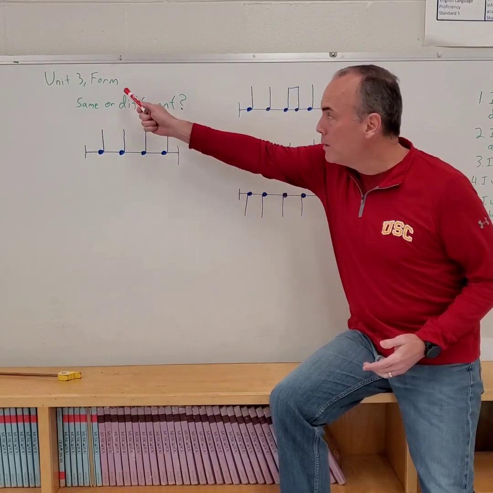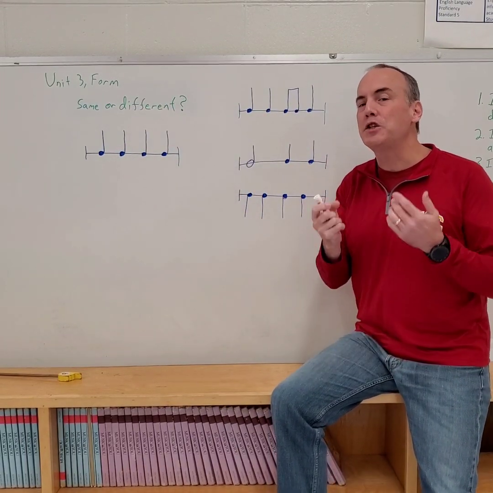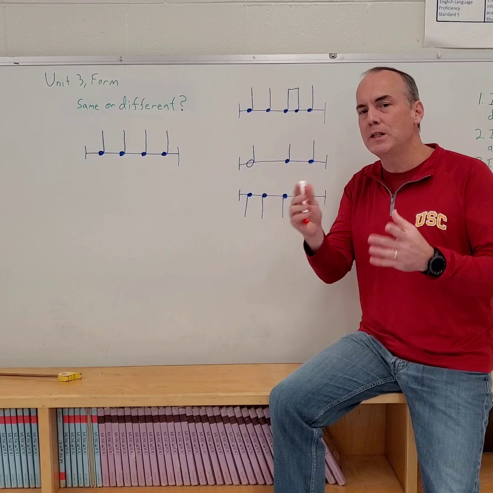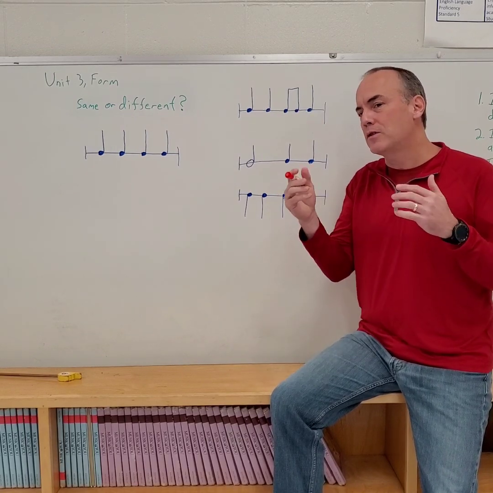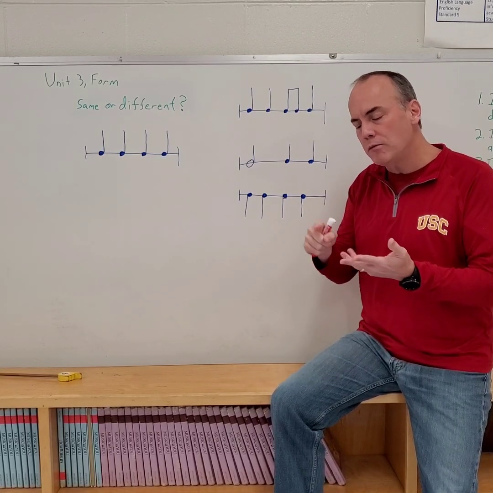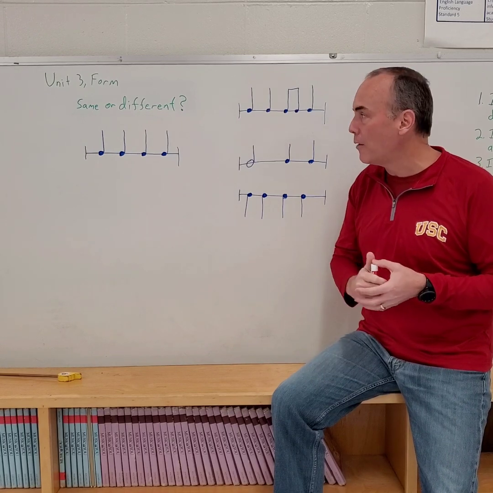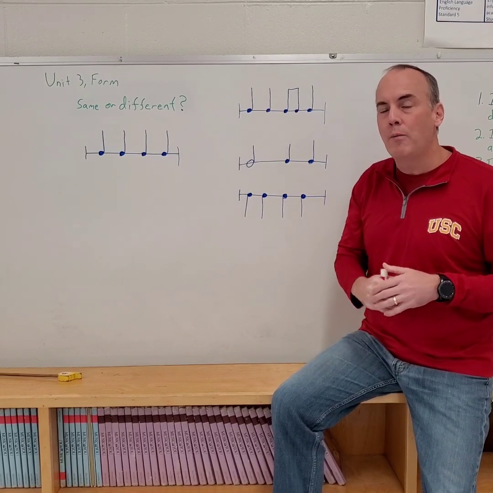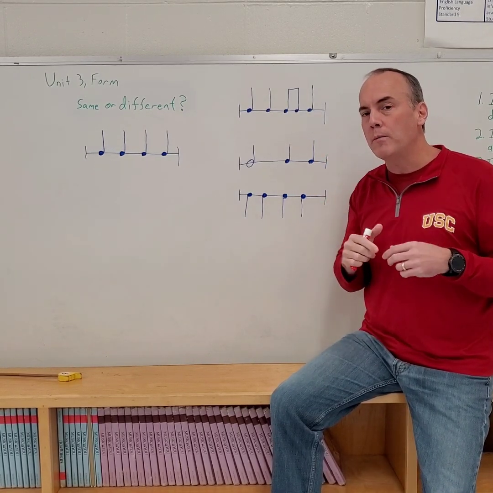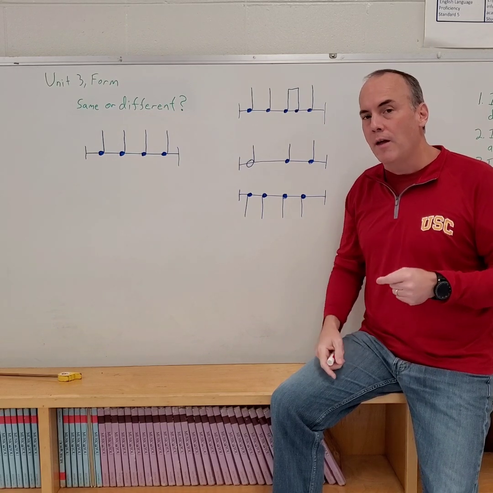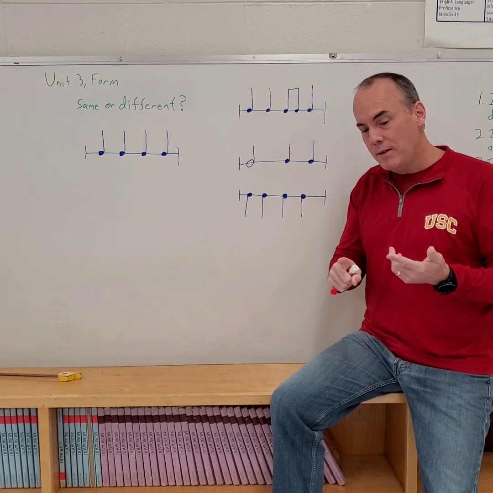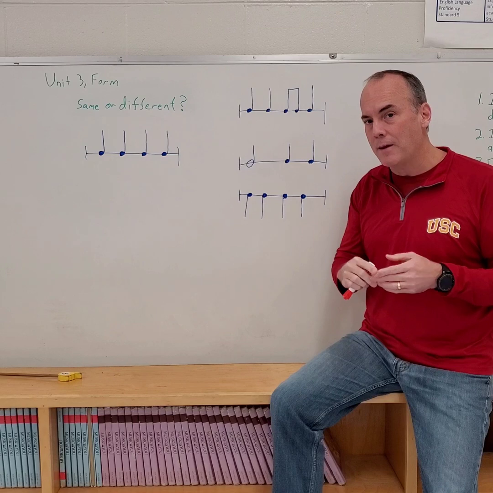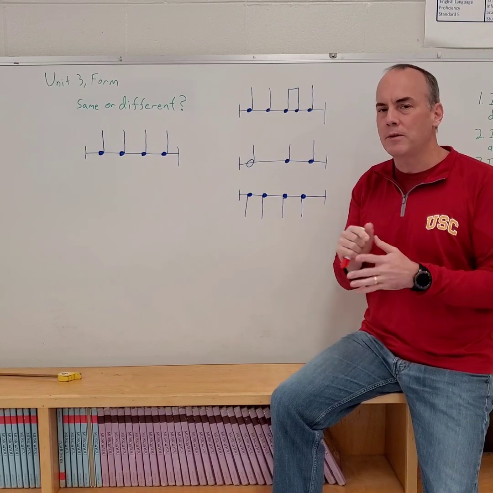Now, form actually just means the shape of the music, or the way that the music is put together, and it makes a certain shape of melodies and rhythms and harmonies and stuff like that, all right? And we only need to learn two forms for second and third grade. The first one is called AB, the second one is called ABA. But we're going to start even simpler than that, okay?